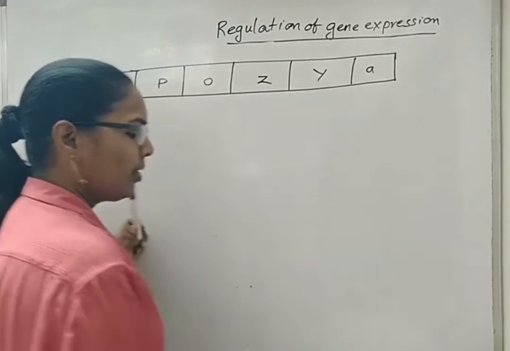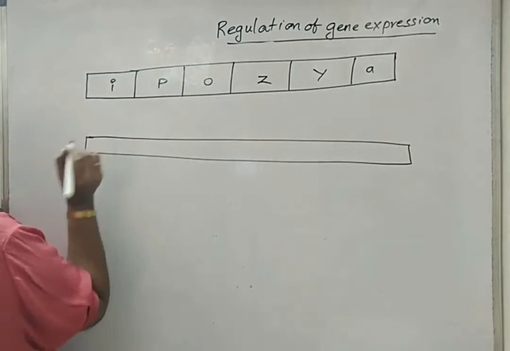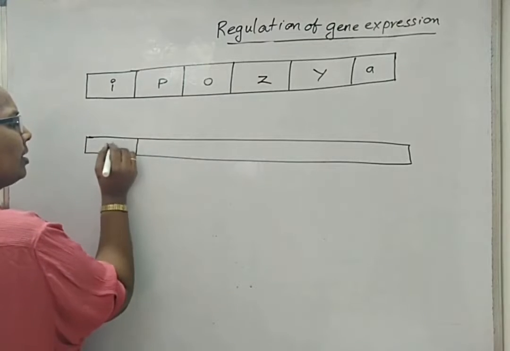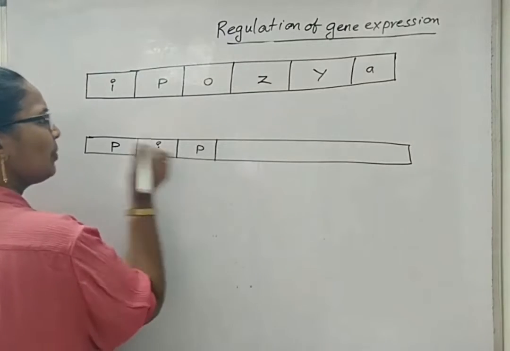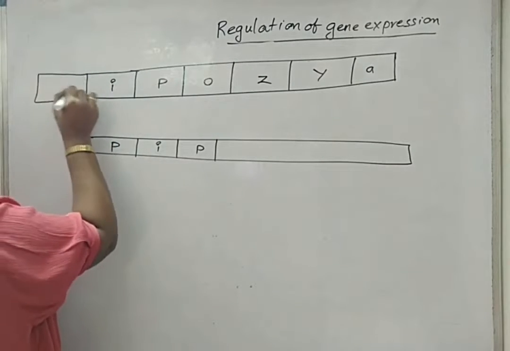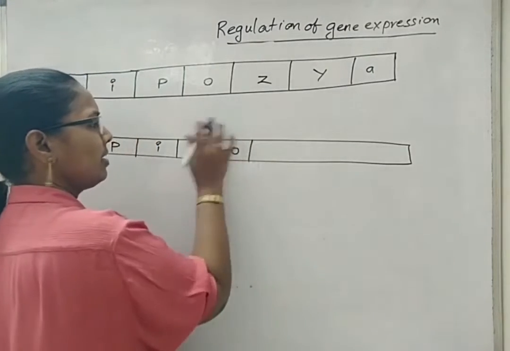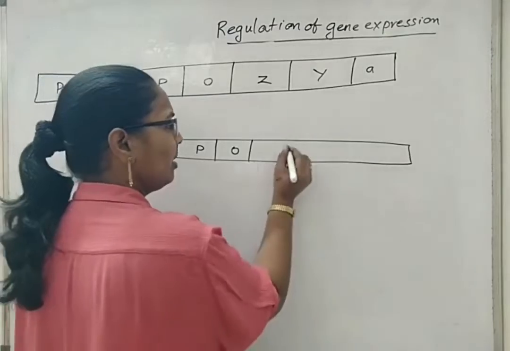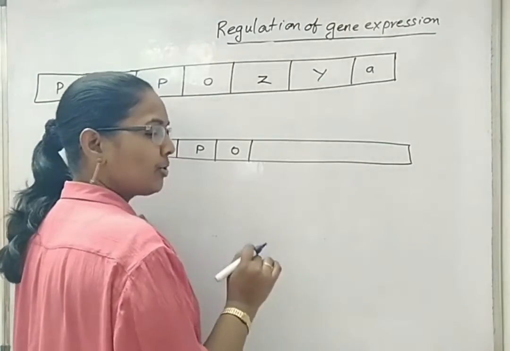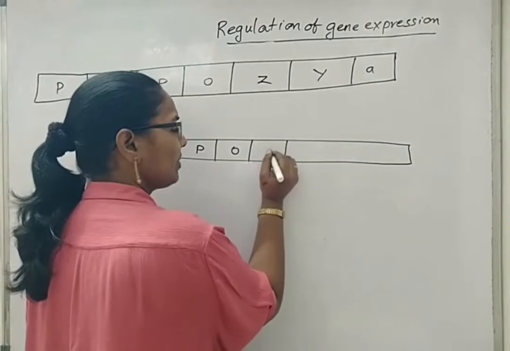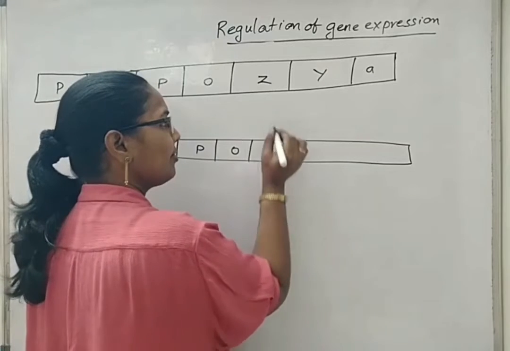Next, another type of operon is there, based on the tryptophan operon. So here will be the promoter gene. Next is regulator gene. Next is promoter gene. Here also we can mention the existence of one promoter gene. Next, operator gene, same as in the previous inducible operon. But here in case of tryptophan, there are 5 genes that are regulating or controlling the operon. Here, the structural genes that are responsible for suppressible operon are 5 in number.